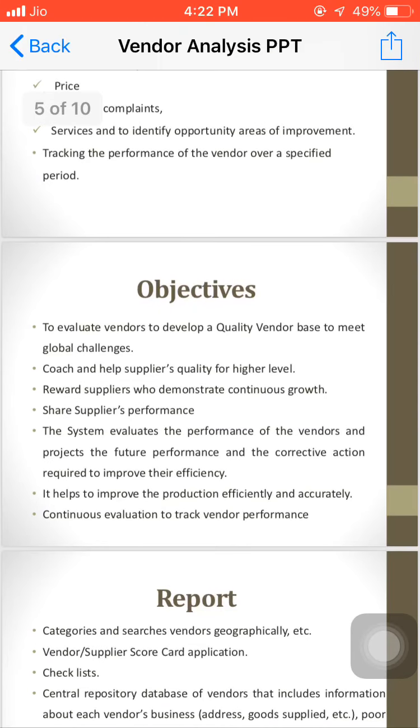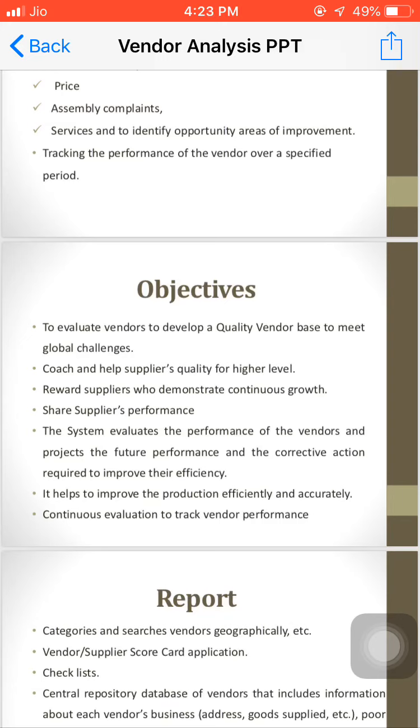The next part is that the system evaluates the performance of the vendors and projects the future performance and the corrective action required to improve their efficiency. If we have a proper system for vendor selection, and the technical points are covered under these questionnaires, we can exactly find out the future performance of the supplier or vendor.